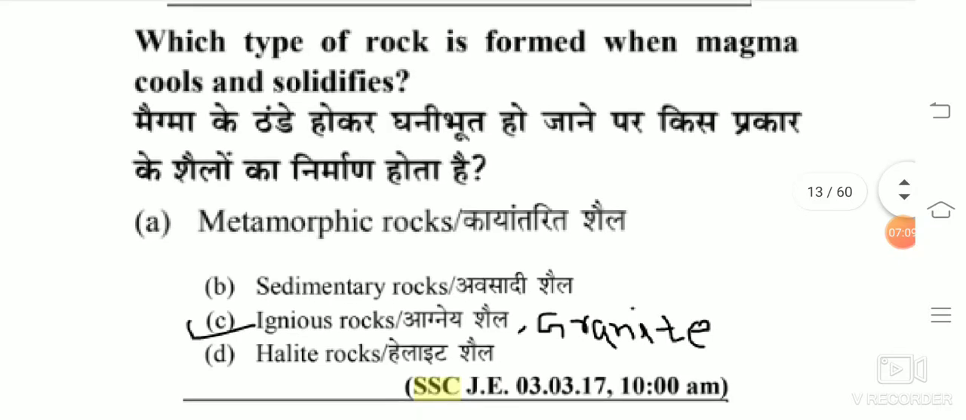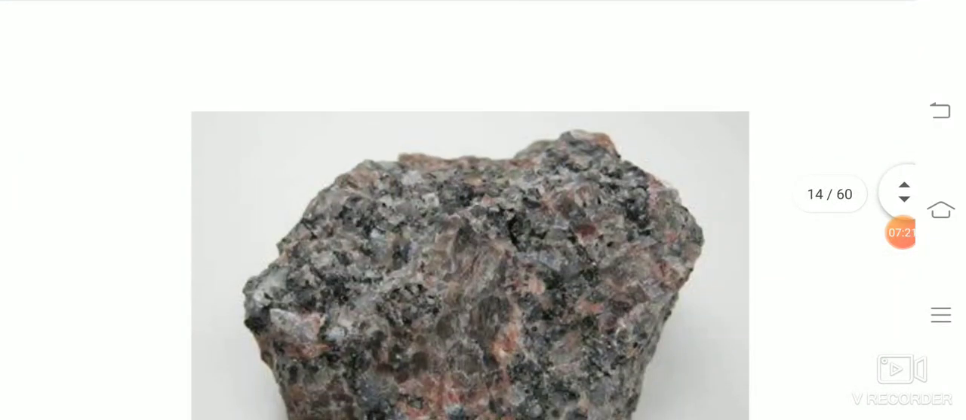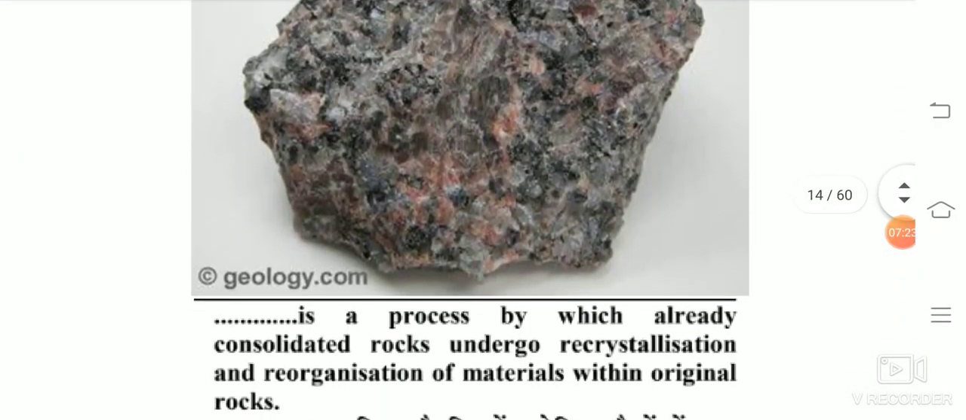Which type of rock is formed when magma cools and solidifies? They are igneous rocks. Granite is an igneous rock. This is granite.